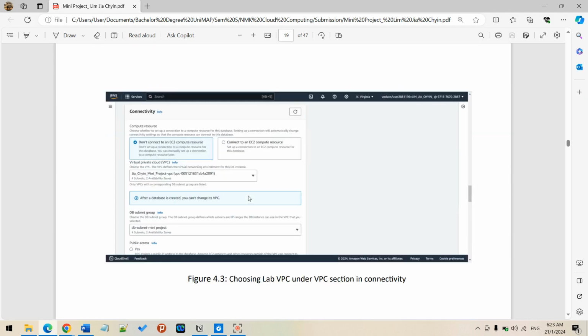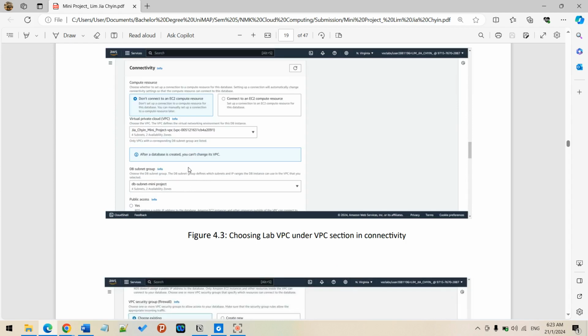For connectivity, like I mentioned just now, it is very useless if things do not interconnect with each other. So we need to connect the compute services with the VPC. You can see I link it with the VPC service and with the DB subnet mini project that I created just now.